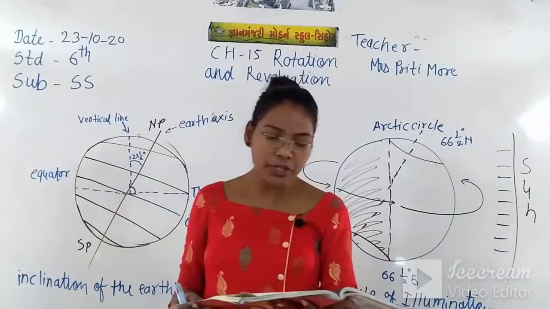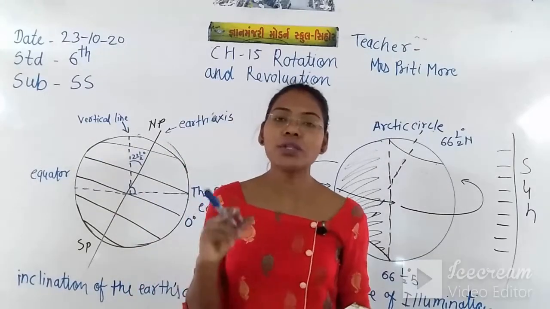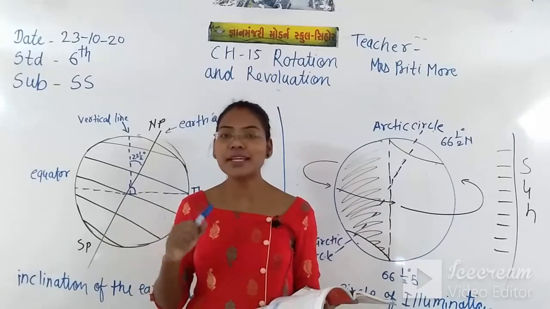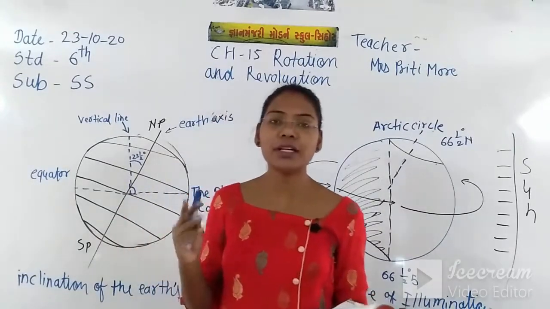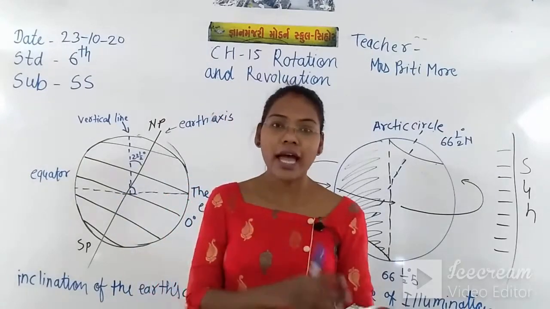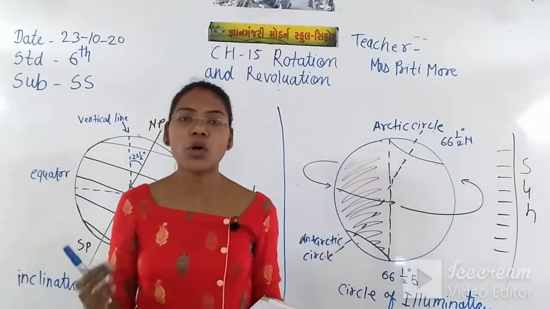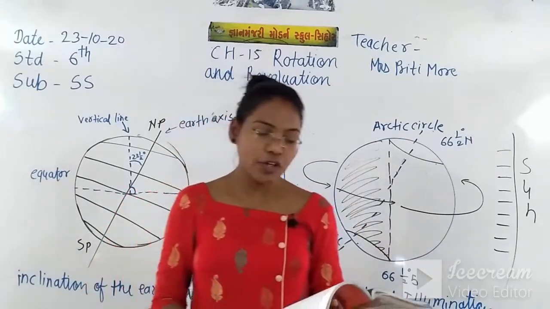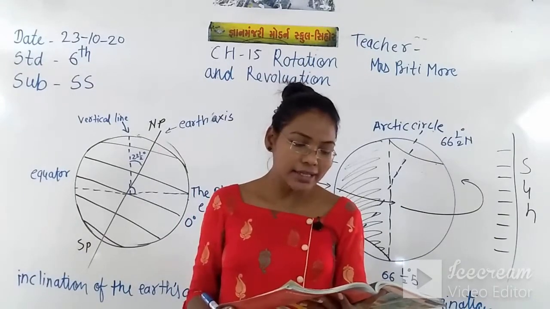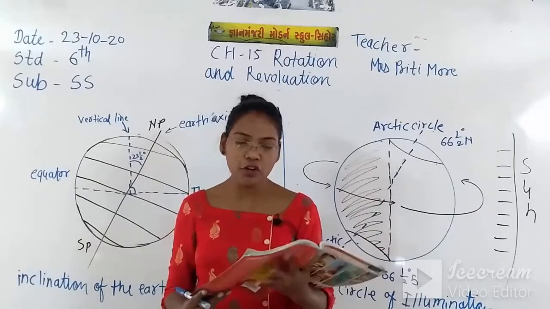The journey of the earth, we know the earth rotates around the sun. The spinning movement of the earth is called rotation, and that one day rotation is the cause of the day and night. Now, what is the revolution? The journey of the earth around the sun in an elliptical orbit is called revolution.